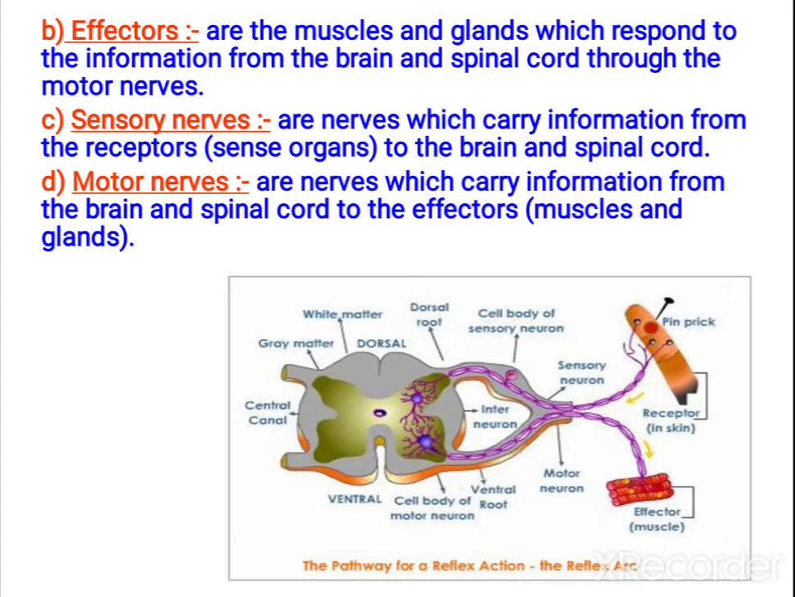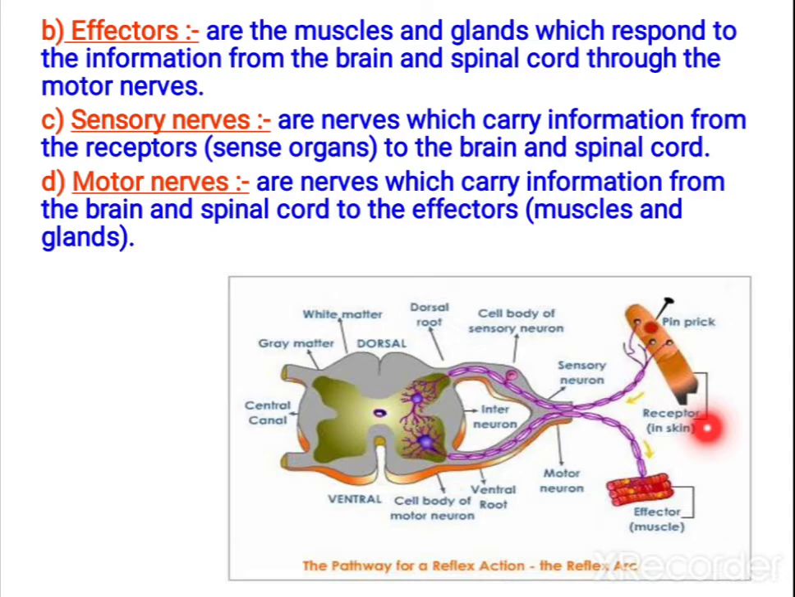Here you see the diagram. This is the sensory nerve. What does the sensory nerve do? It brings the information to the spinal cord, and here the motor nerve gives the order to the effector, that is, the muscle.